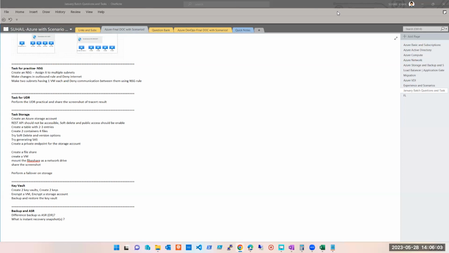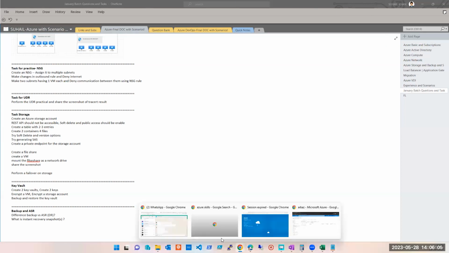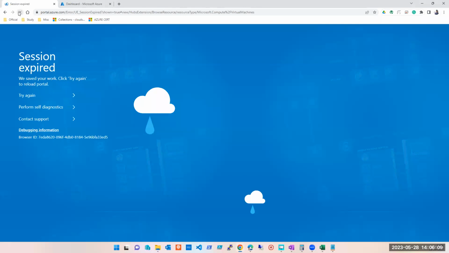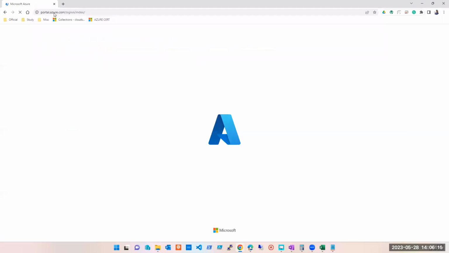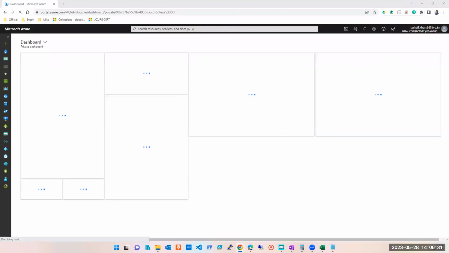So let's start. Many people have joined, so let's quickly start. I hope you all are familiar with these concepts, whatever we have discussed by now. So let's quickly go to, I'll log into my portal and we'll start. So today we'll start creating a policy. I see people are still joining, but still, we'll get started now.